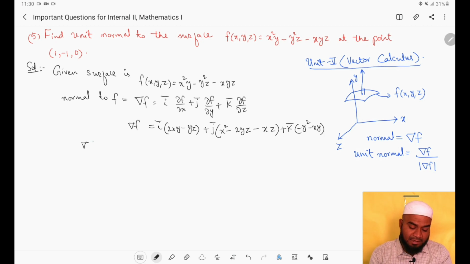So we will evaluate del f at the point (1, -1, 0). So we have to substitute 1 in place of x, -1 in place of y, and 0 in place of z. So what will we get?